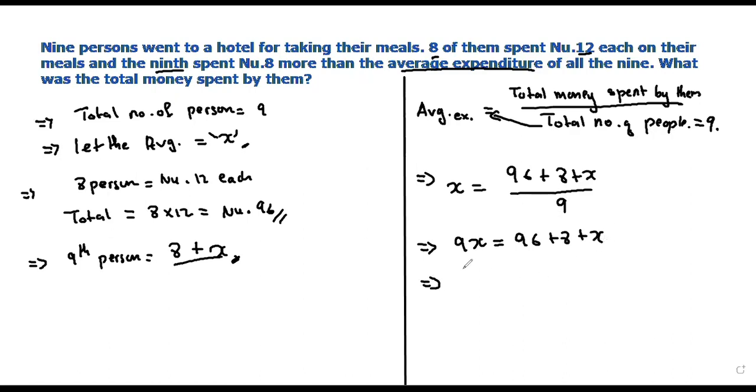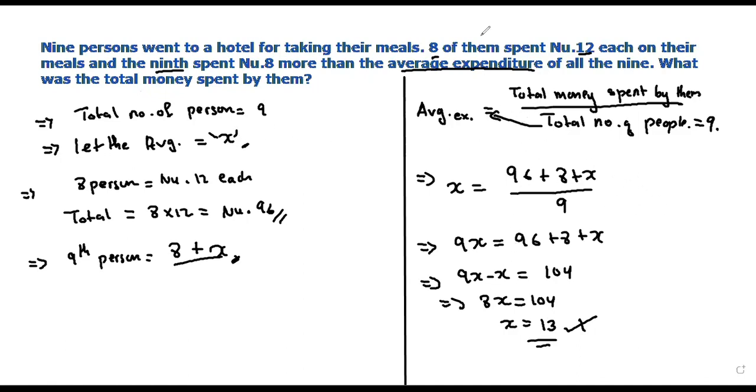Now you take this x to this side, so 9x minus x equals 96 plus 8, which gives you 104. So 8x is equal to 104. So x equals 104 divided by 8, and you will get 13. Is this the answer? No, this is not the answer. This is the average expenditure. This is not the total money spent by them.